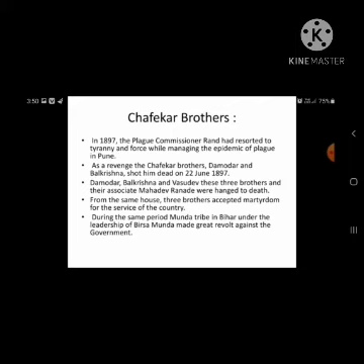During this period, the Munda tribe in Bihar, under the leadership of Birsa Munda, made a great revolt against the government. There was a tribe named the Munda tribe from Bihar, and they were under the leadership of Birsa Munda. They also revolted against the British government.